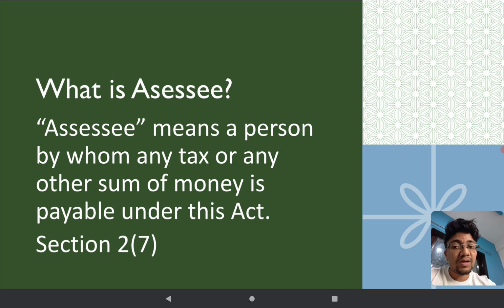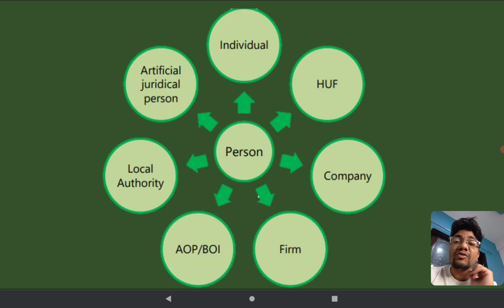Now, when we are saying assessee means a person, what do we mean by a person? Person can be any of these. Who are all these people? An individual like you and me, a natural human being. Then an HUF is a Hindu Undivided Family. If a Hindu Undivided Family is running a particular business and making money out of it, they are also a person and can be assessed under the Income Tax Act. They also have to pay income tax, right?